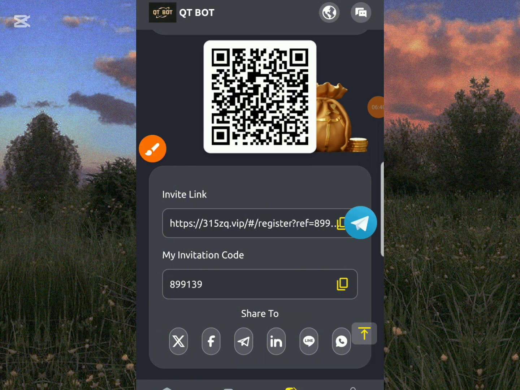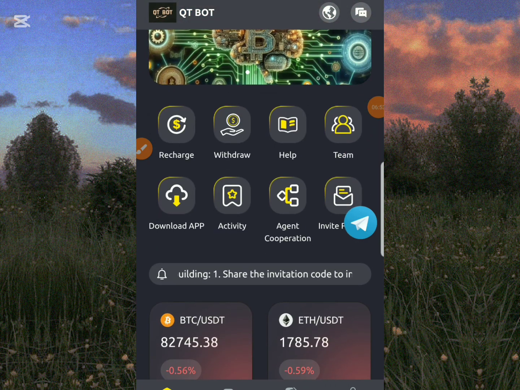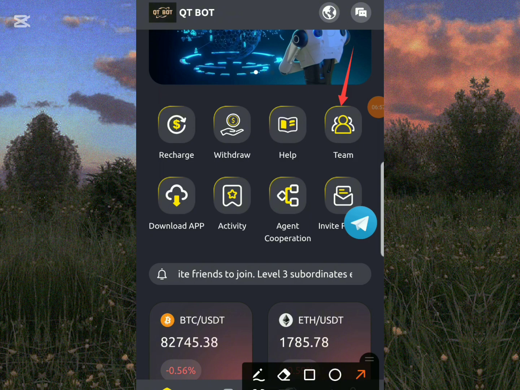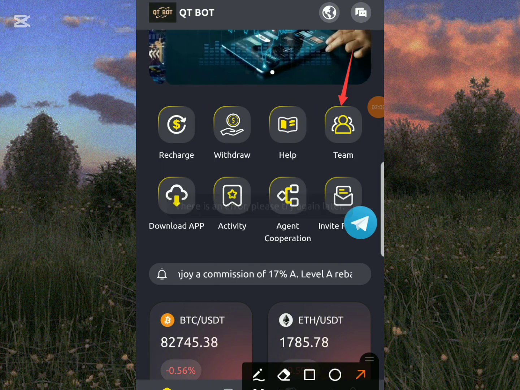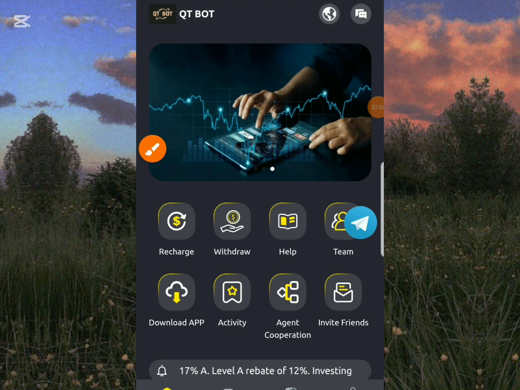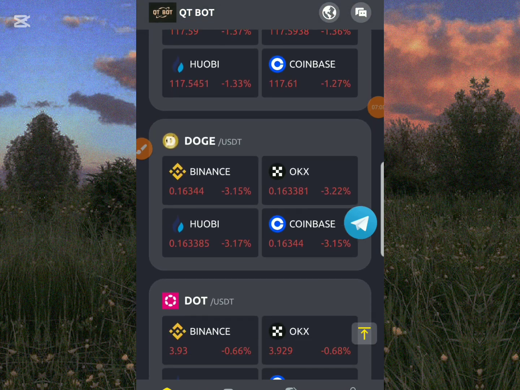They have from level 1 to level 3 of commissions to earn on this platform, and you'll be bagging a lot of money for yourself in this 2025. And also, this team is where you build your team, the people that you have invited to this platform, and once they register, you'll be earning commissions for free. You have nothing to bother about.